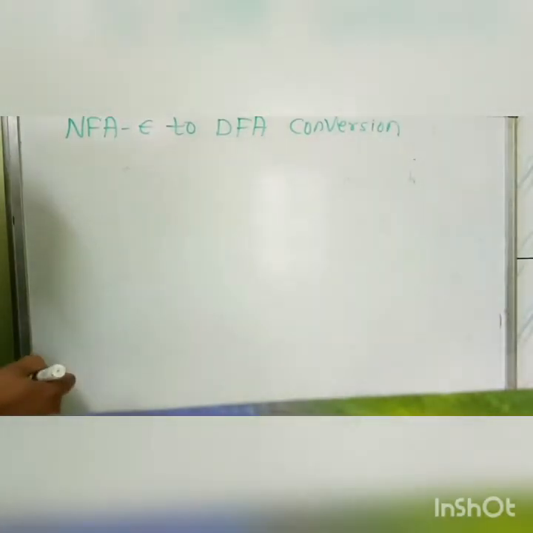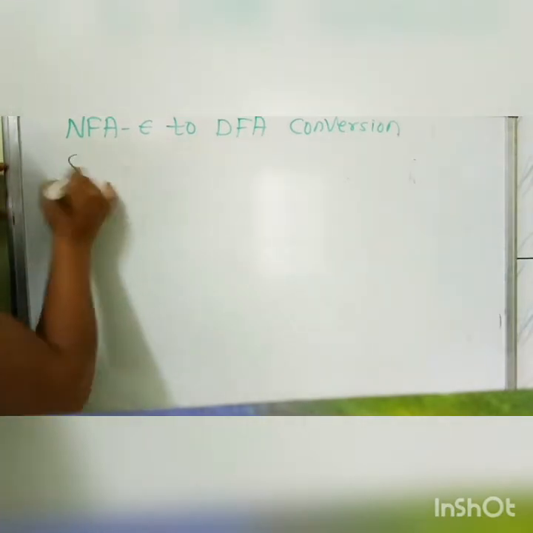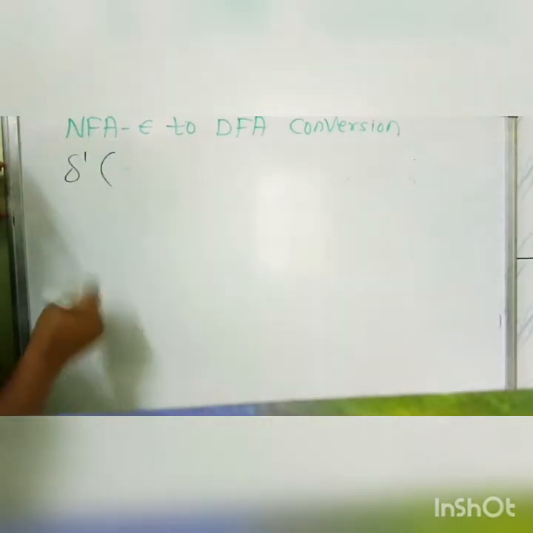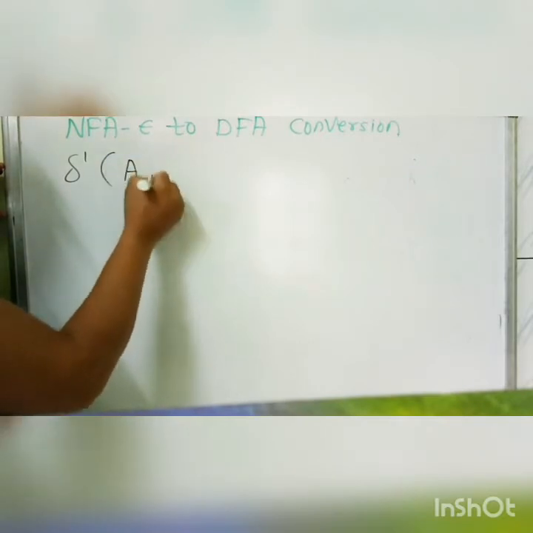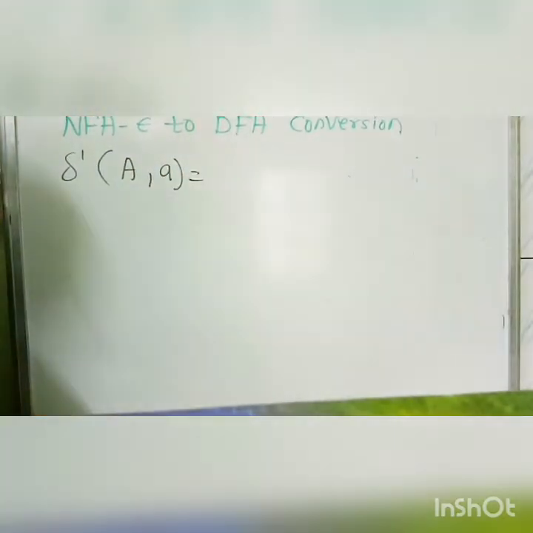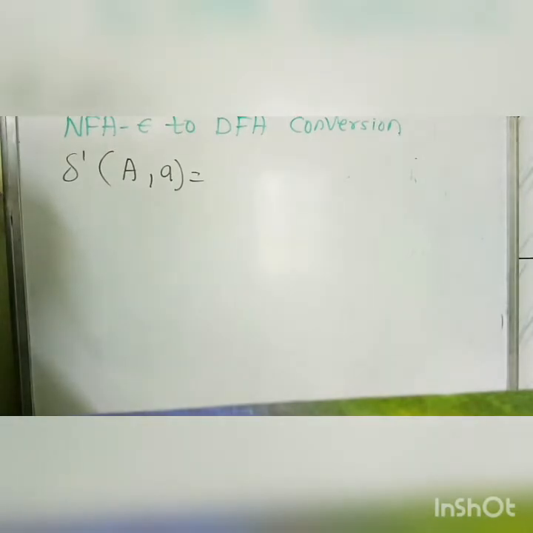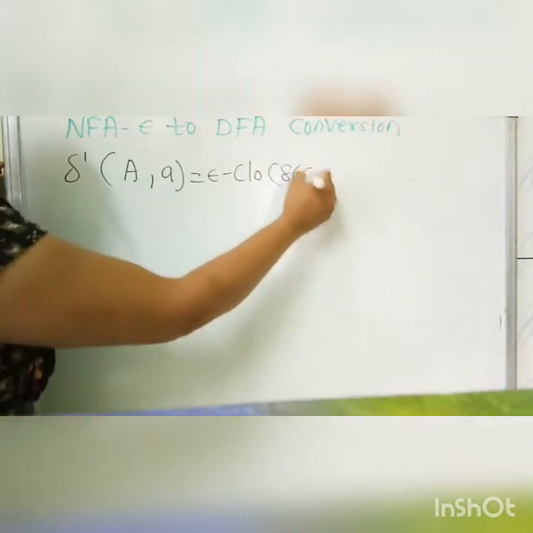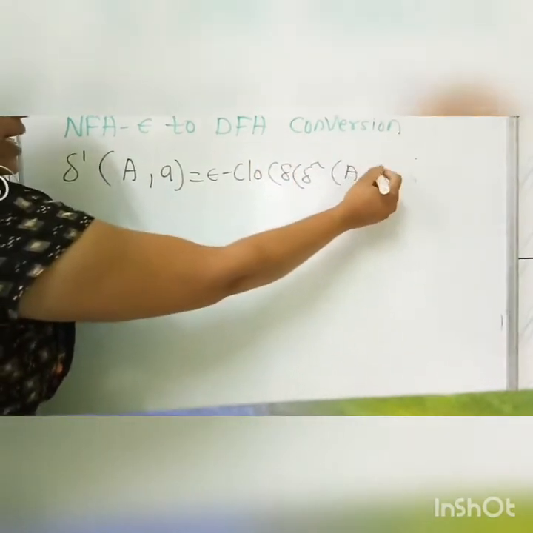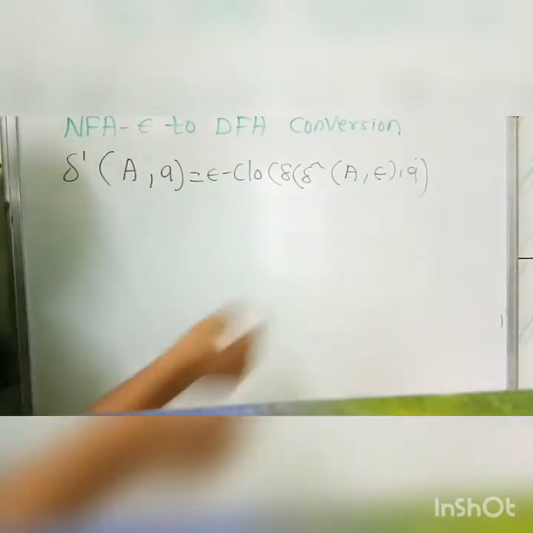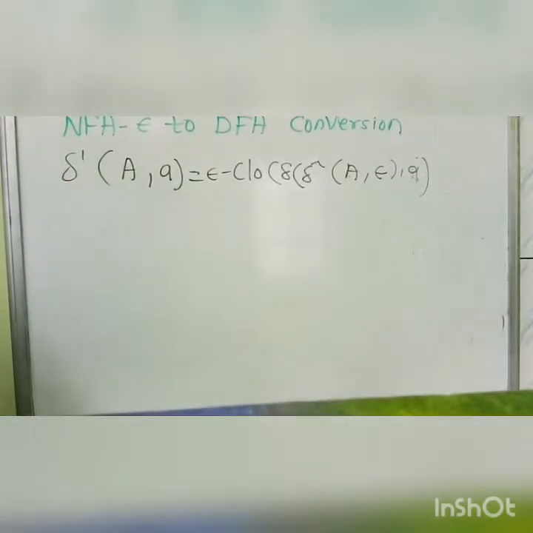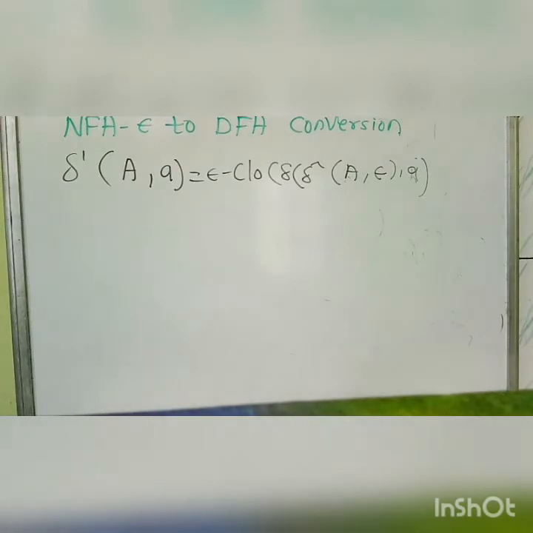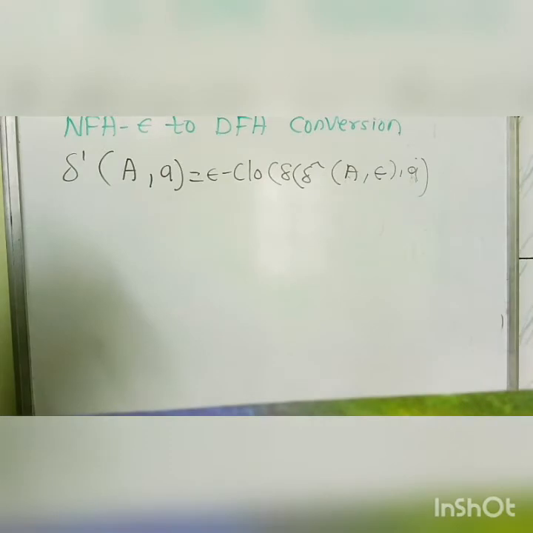We have to find the transitions for A and B, which means we have to find the delta dash of capital A on small a. We have to perform the same procedure as above, meaning epsilon closure of delta cap of capital A on a. Here we have to take A in detail.